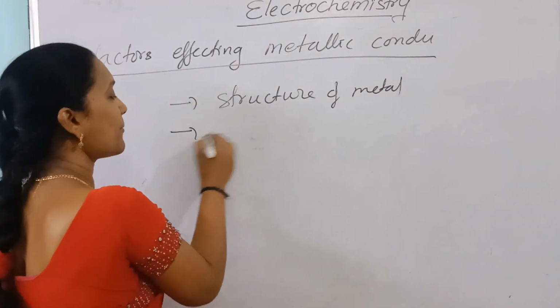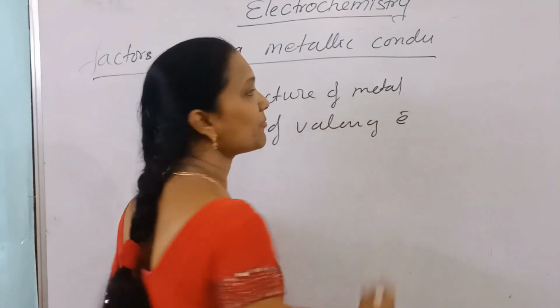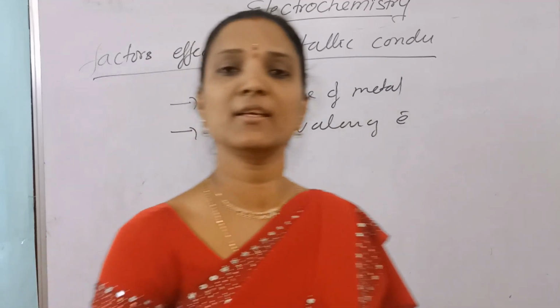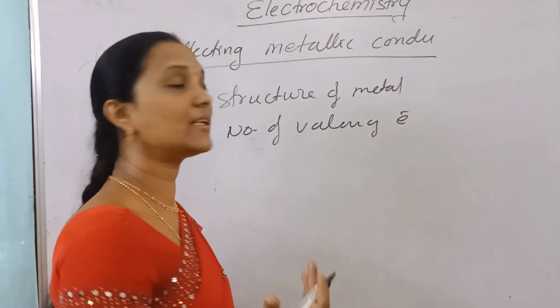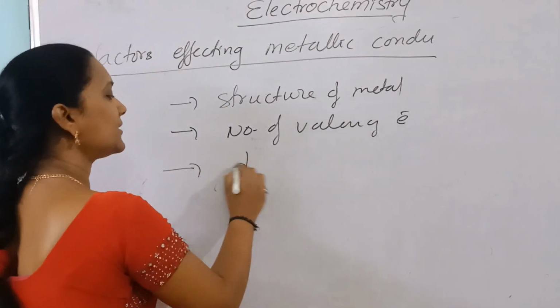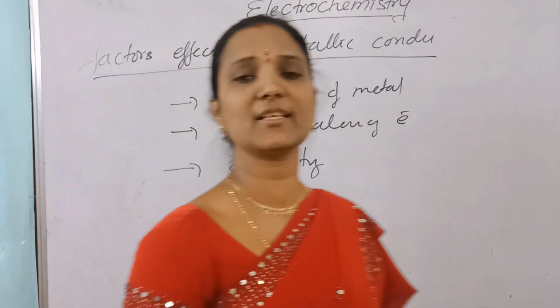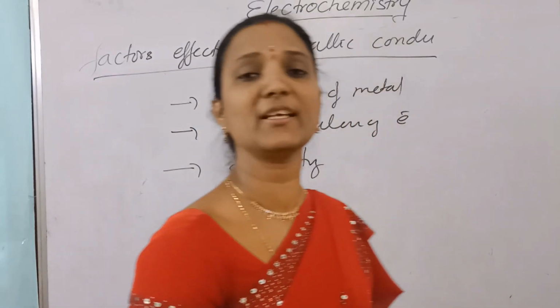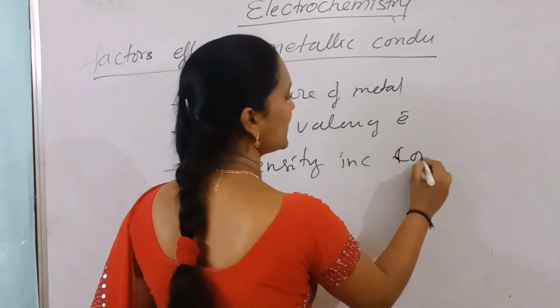The second factor is the number of valence electrons. As the number of valence electrons, the free electrons, increases, conductance also increases. The third is density: as density increases, free electron movement decreases, so conductance decreases.